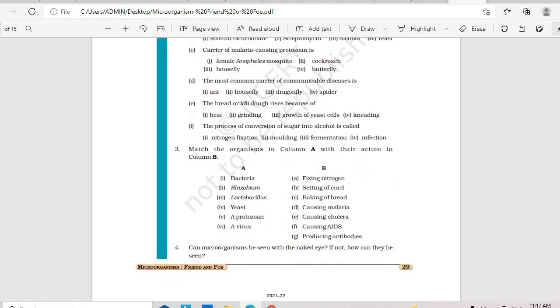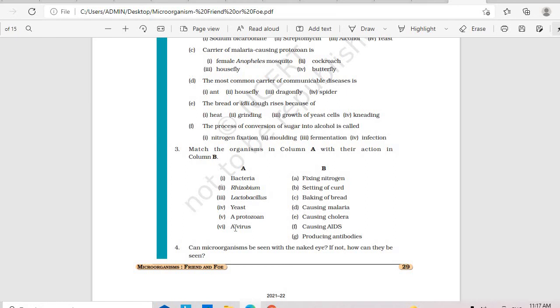Yes, you can see, match the following here. Bacteria, what will come here? Fixing nitrogen. Rhizobium fixing nitrogen. Lactobacillus, setting of curd. Yeast is used in baking of bread. A protozoan, causing malaria.